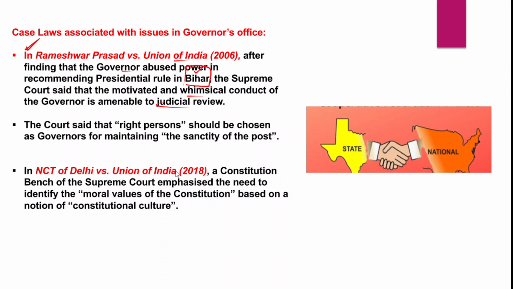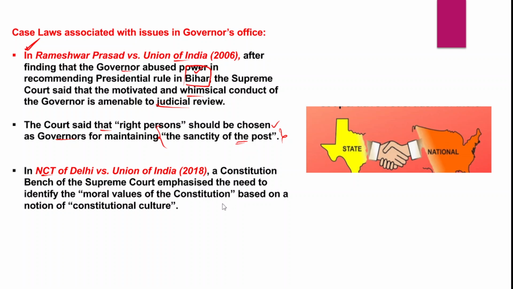And in fact, the court has also rightly said that a right person should be chosen as governor for maintaining the sanctity of the post, because this is a constitutional post, and apart from being a constitutional post, the governor is considered the constitutional executive head at the state level. And in the NCT of Delhi versus Union of India 2018 case, the Supreme Court has also made similar observations with respect to the office of governor.